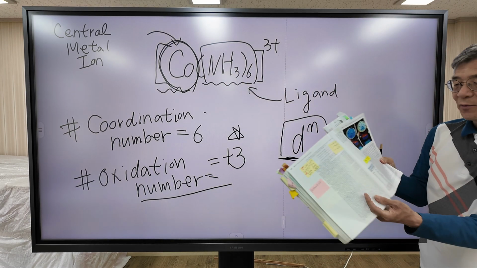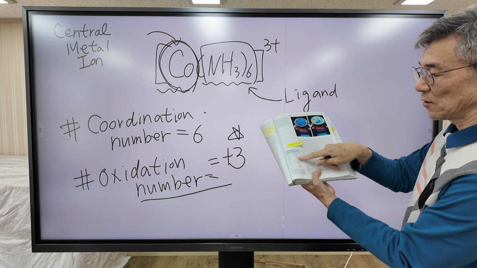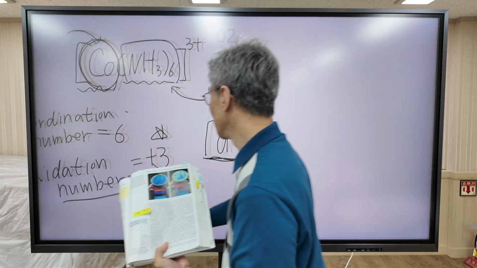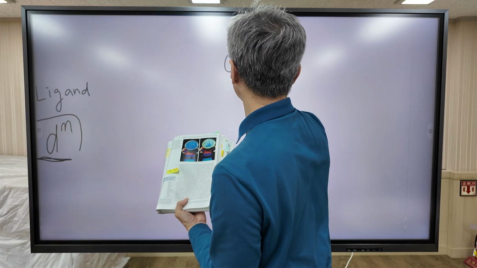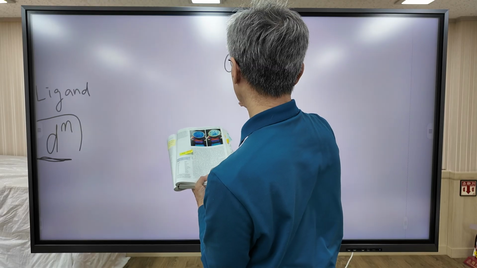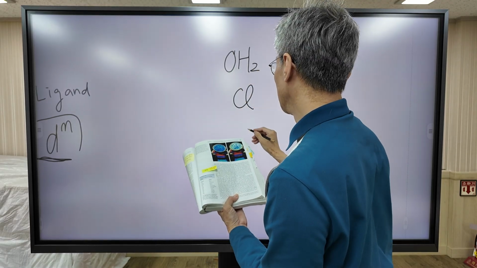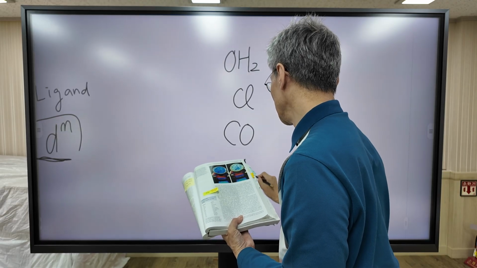And in your textbook, you will see a list of commonly used ligands, such as H2O, chloride, carbon monoxide, and NO2-.